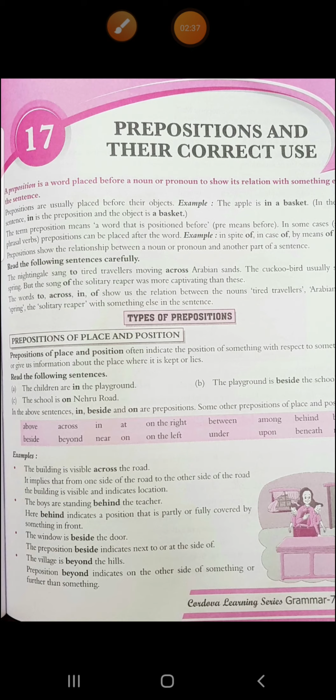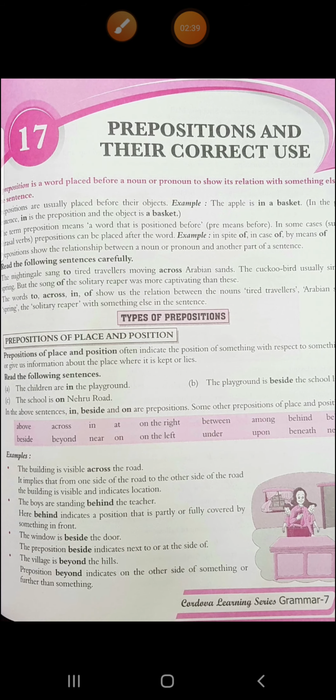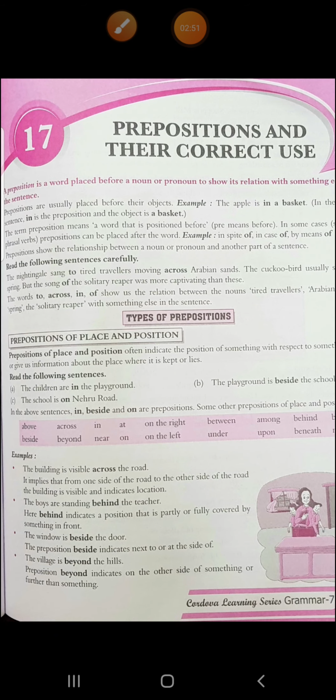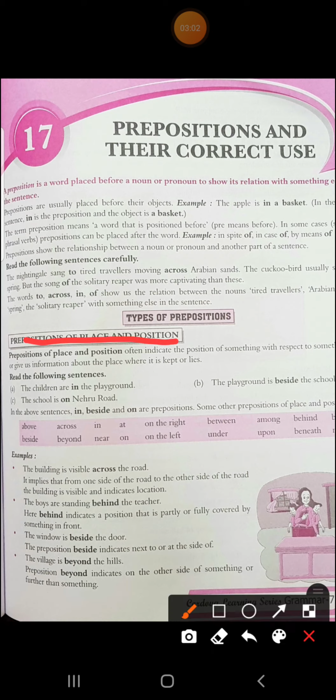Now, how many types of prepositions are there? There are basically three. The preposition of place and position, that is called spatial relationship. Second is your preposition of time, and third is preposition of direction. There are three that we will see in this chapter. First, we are starting with prepositions of place and position.